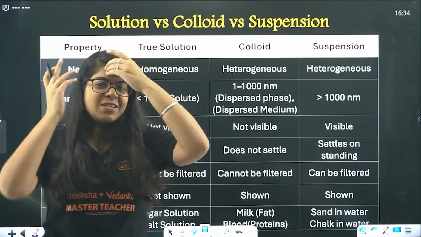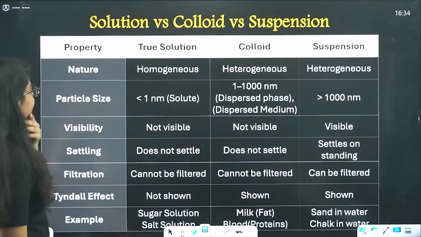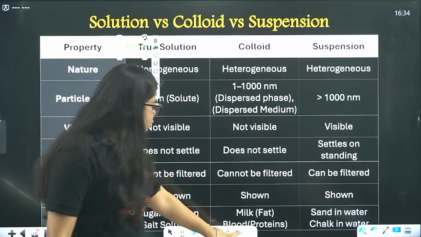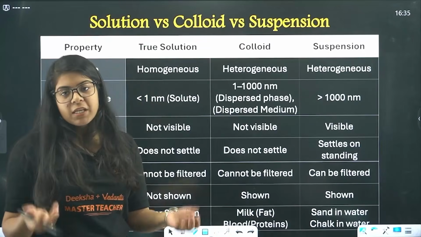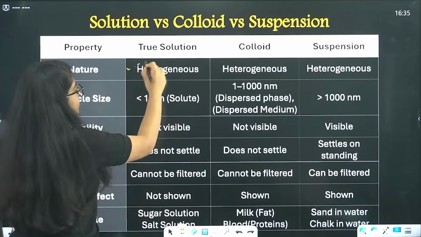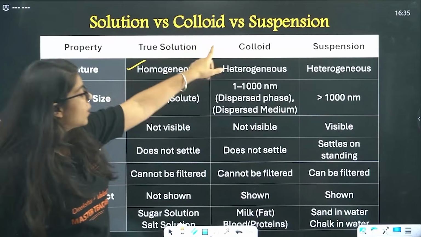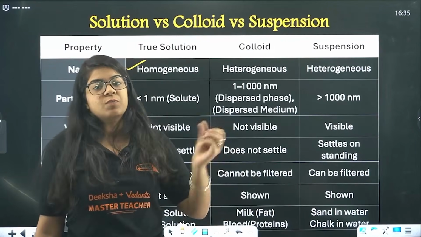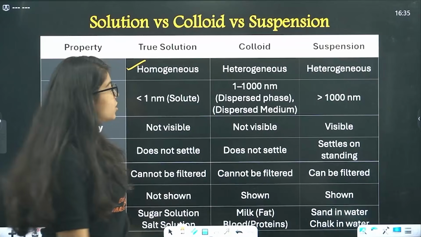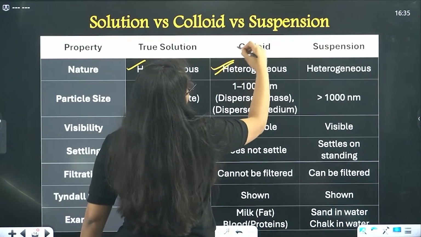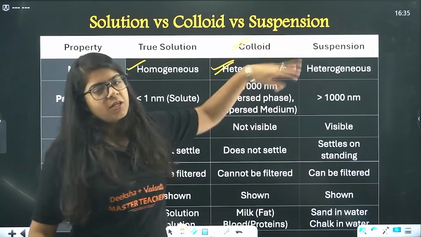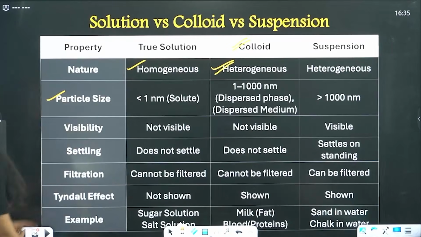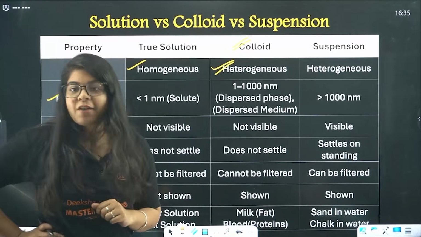Okay, I'll give you that as well. Okay, now see, solution, now we see true solution, we cannot see anything, so it's homogeneous, right? On the other hand, colloid, that is milk, that is blood, that is your heterogeneous mixture. You cannot call that homogeneous, that is your heterogeneous mixture, and suspension is obviously heterogeneous. Okay, now particle size. Do you have to remember this? Yes, you have to remember this.